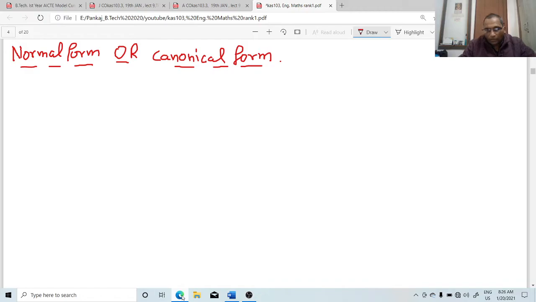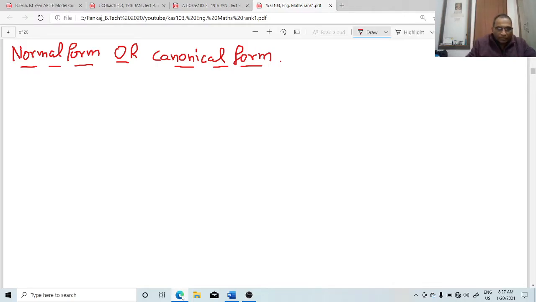The normal form means to convert a given matrix into an identity matrix with some row or column as 0 row or 0 column. Then the order of the identity matrix will be the rank of the matrix. First we take some examples and then we will discuss how to convert a given matrix into normal form.